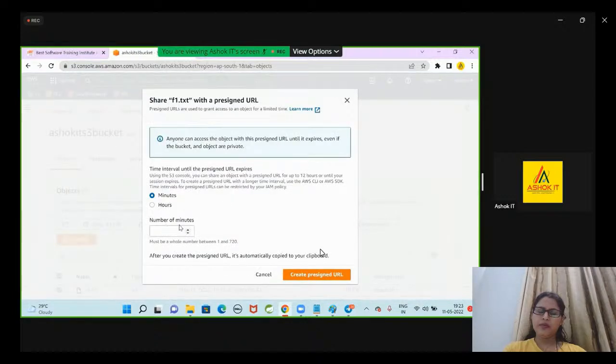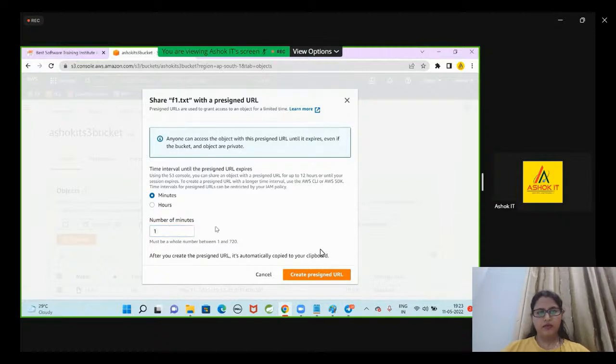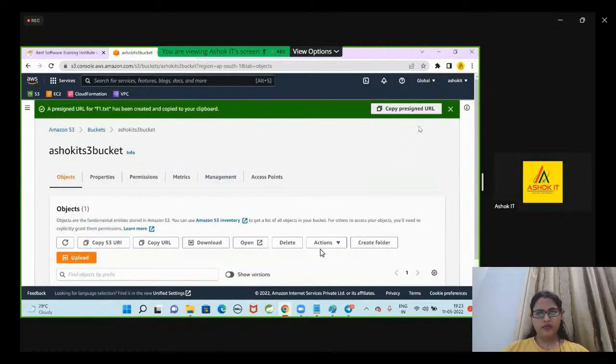It is asking how much time you want to give people to access. Do you want to set the limit within minutes, or within hours? Here we have two options, minutes and hours. If I give 1 minute, that URL will be available for access for 1 minute. After that 1 minute, that URL will expire. After 1 minute, you cannot access my object. So that is the concept of a pre-signed URL.